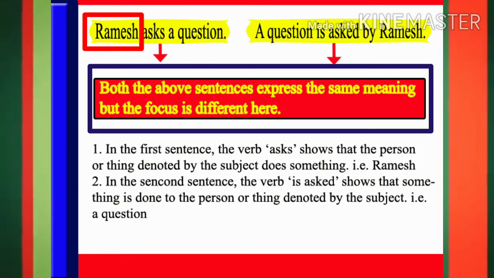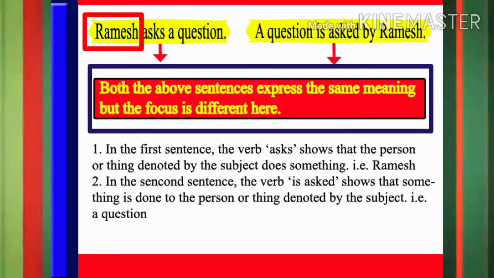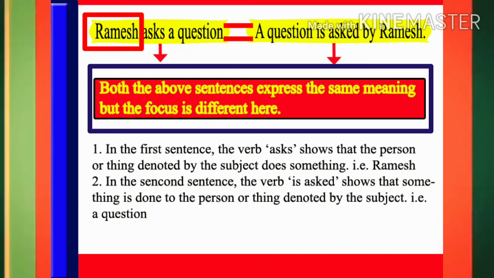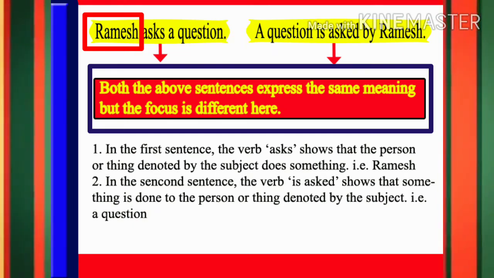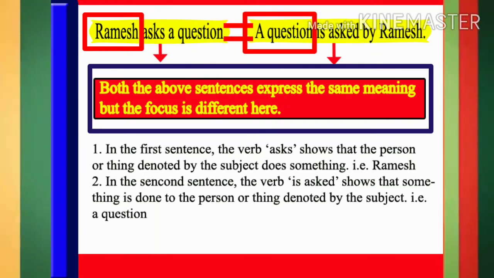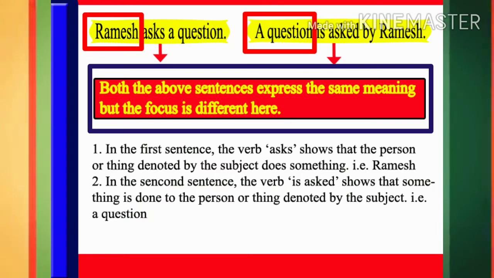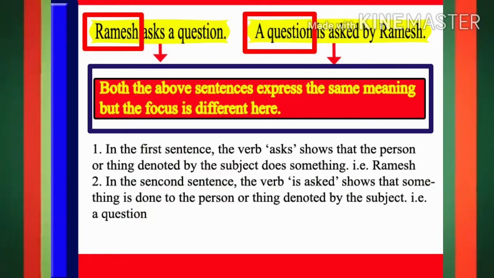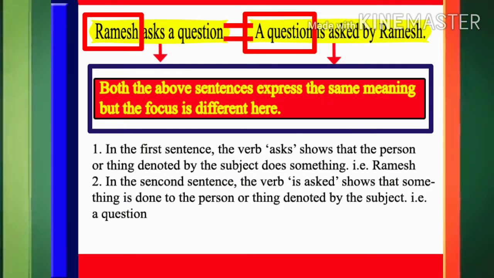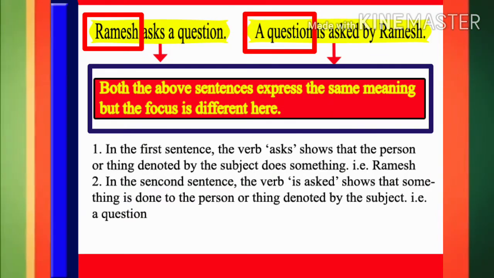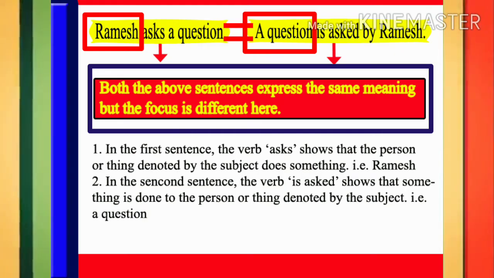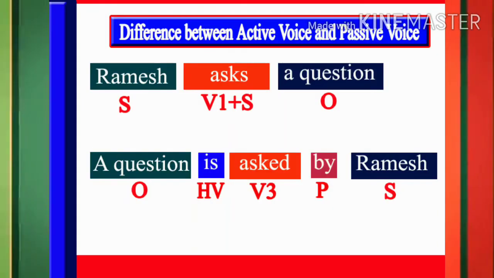Ramesh performs the action. In the second sentence, the verb is asked shows that something is done to the person or thing denoted by the subject, that is the expression a question. In other words, the expression a question receives the action. It means the expression a question is the recipient of action in this sentence.